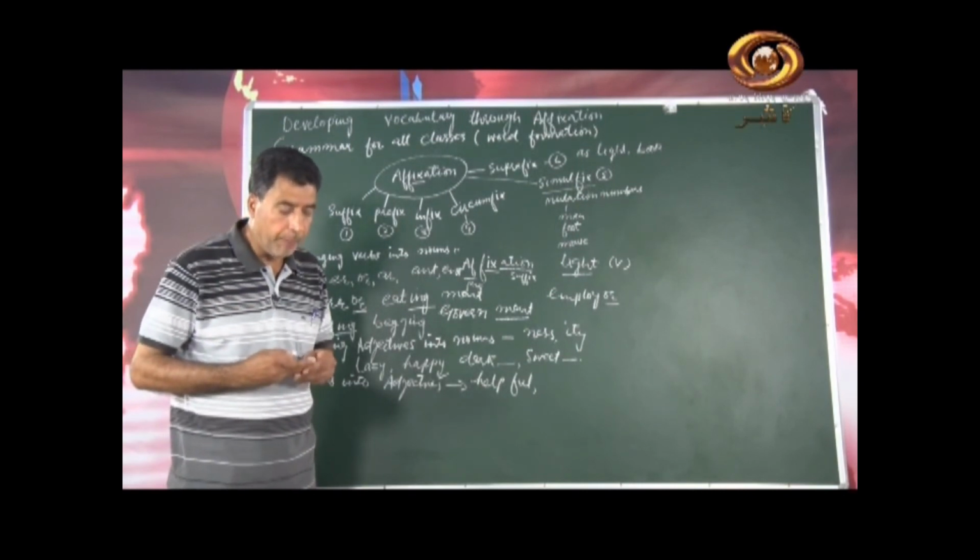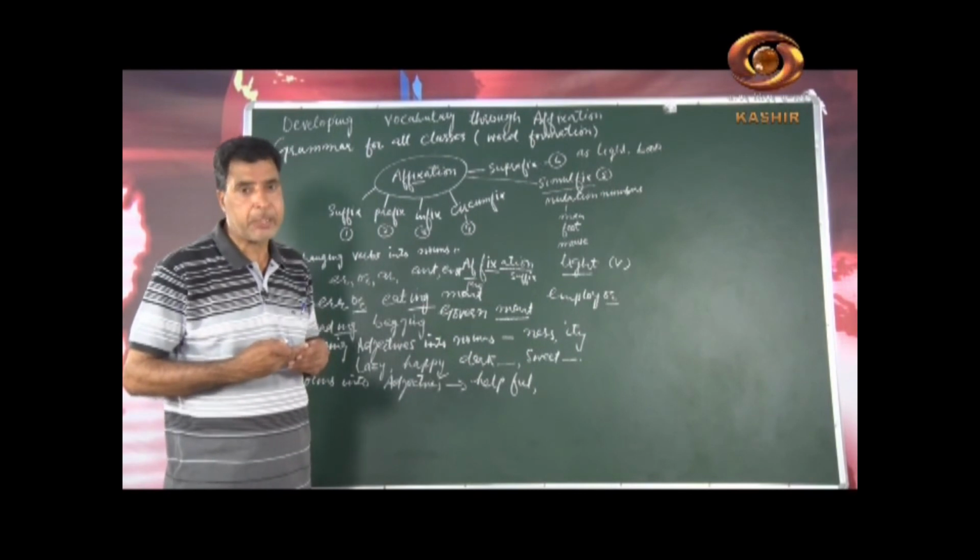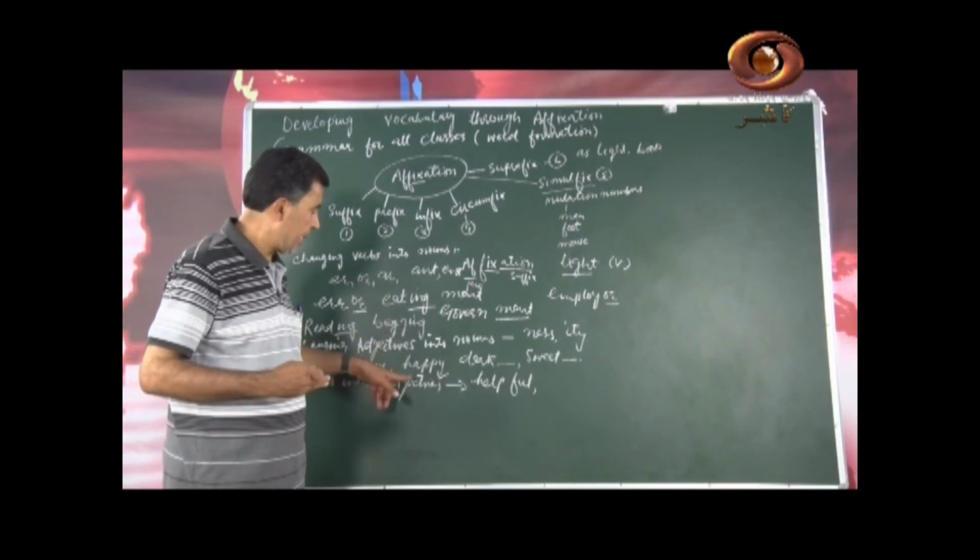So, sometimes we add L-E-S-S to a noun, hopeless.